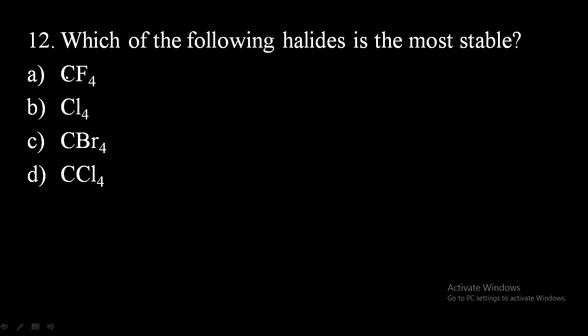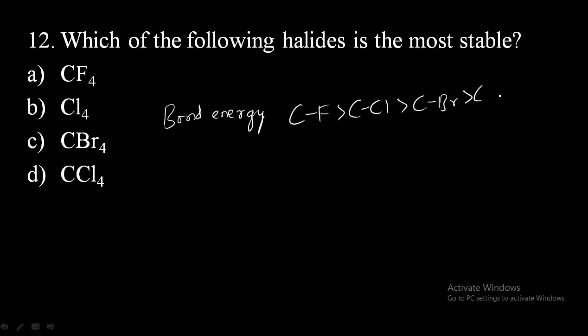Okay. 12th one, which of the following halides is most stable? To answer this, first you should know the bond energy between carbon and other halogen atoms. That can be given as CF is greater than CCl greater than CBr greater than CI. So this is the order of bond energy. So from this, what you can conclude? You can conclude that CF has greater bond energy.